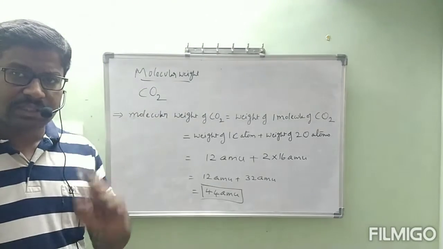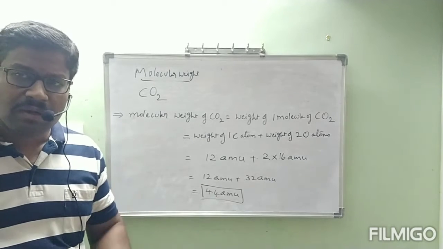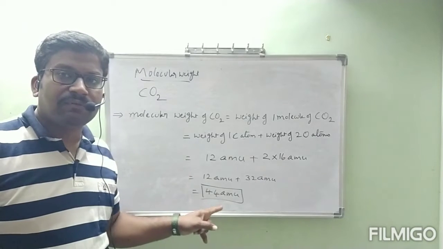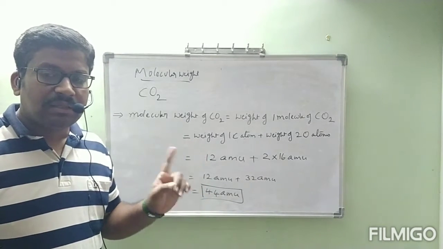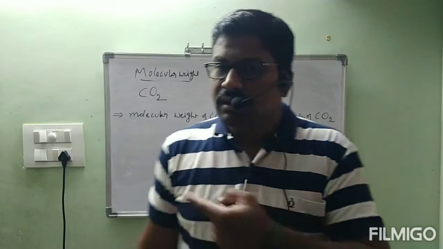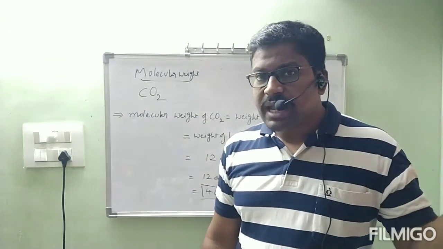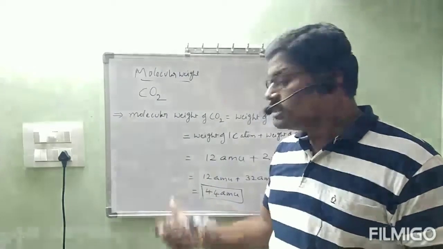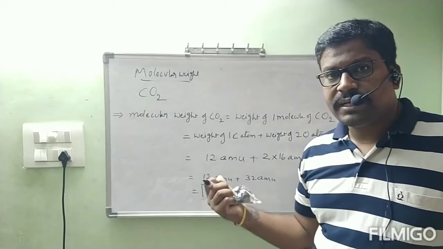Molecular weight of CO2. The meaning of that is the weight of 1 molecule of CO2. Weight of 1 molecule of CO2 is equal to 44 AMU. This is the same as atomic weight. Atomic weight is for 1 atom. Molecular weight is for 1 molecule. 1 atom units AMU is 1.67 into 10 power minus 24 grams. Here also, 1 molecule weight in AMU is 1.67 into 10 power minus 24.